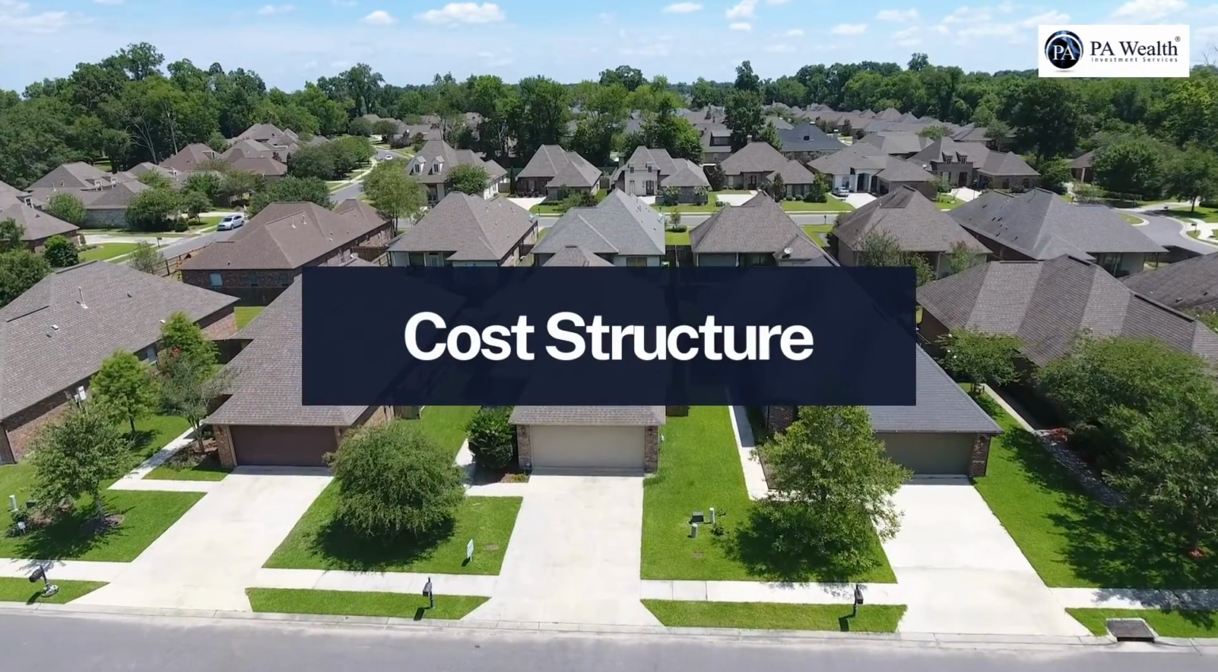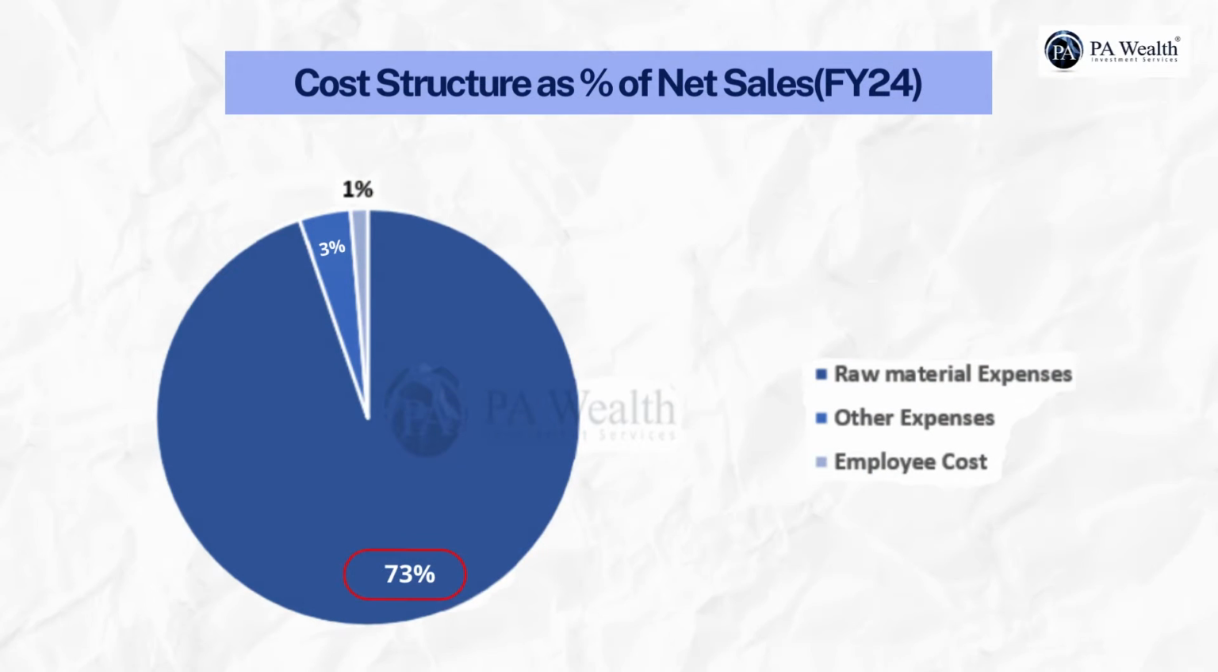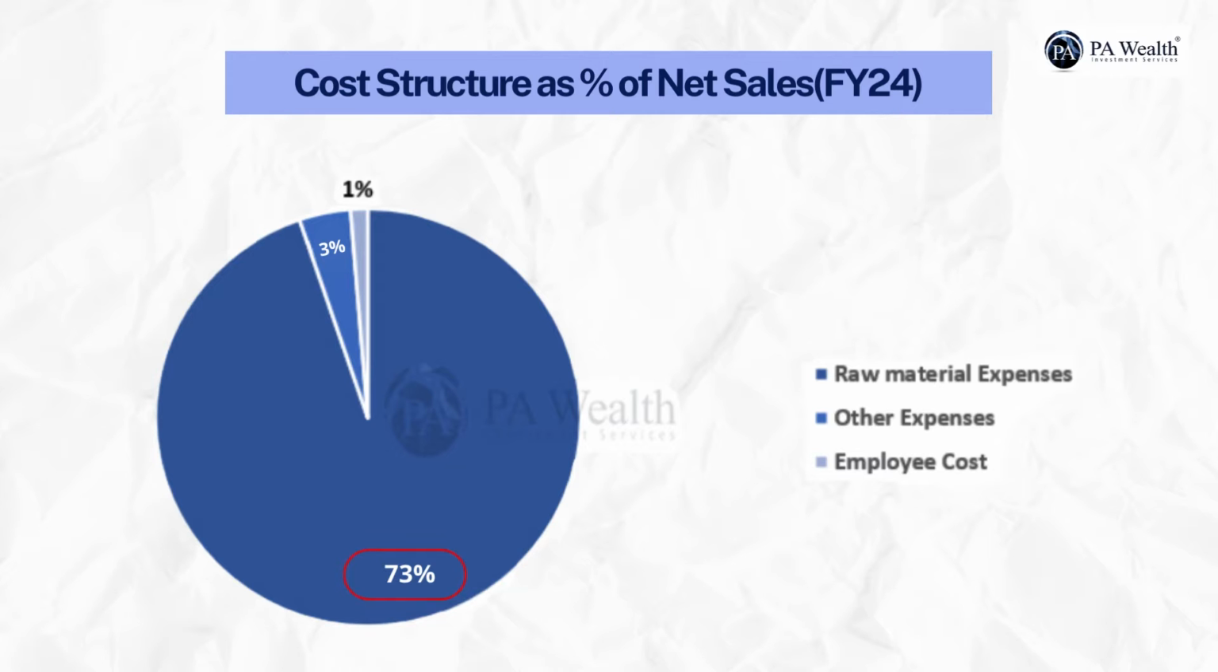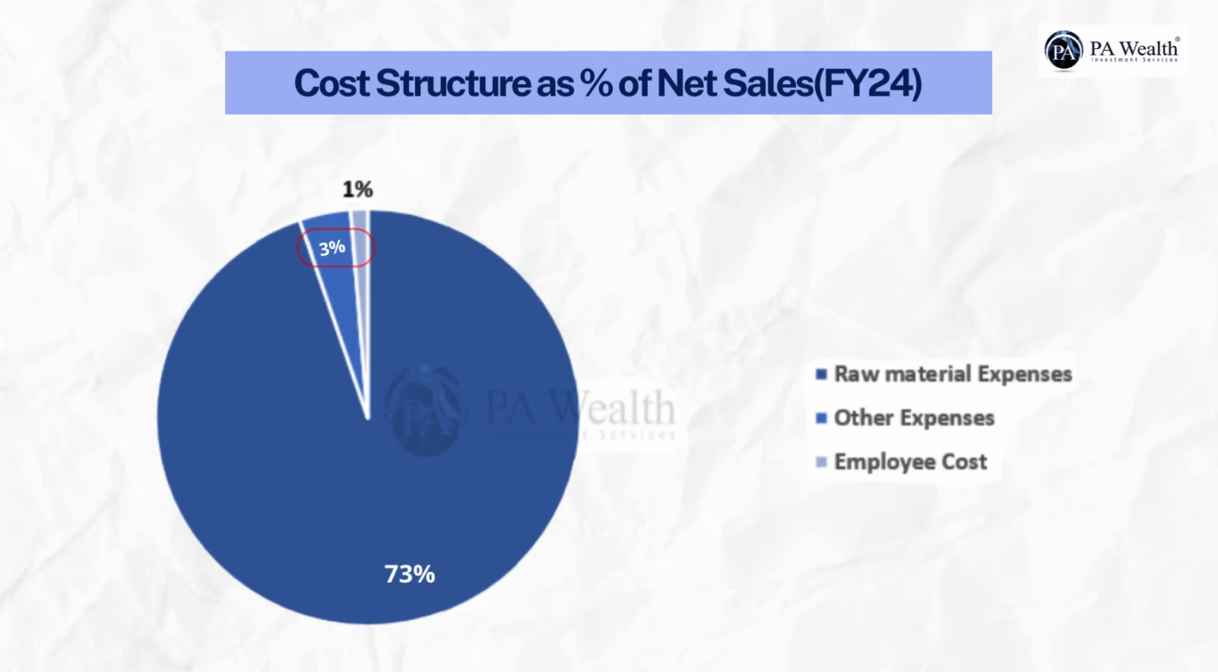Let's look at the cost structure of Anant Raj. Raw material expenses are the largest component of Anant Raj's cost structure, accounting for 73% of the total costs. The employee cost accounts for 1%. Other expenses account for 3% of the total costs.